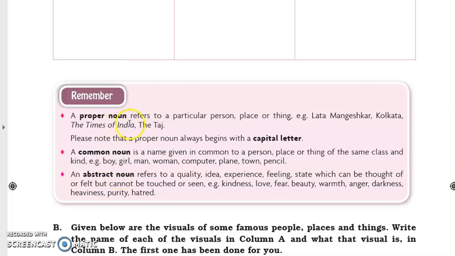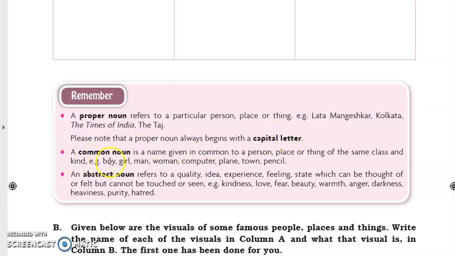A proper noun refers to a particular person, place, or thing. Example, Lata Mangeshkar, name of a particular person. Kolkata, name of a particular place. The Times of India, the Taj, name of a particular thing. Remember students, a proper noun always begins with a capital letter.